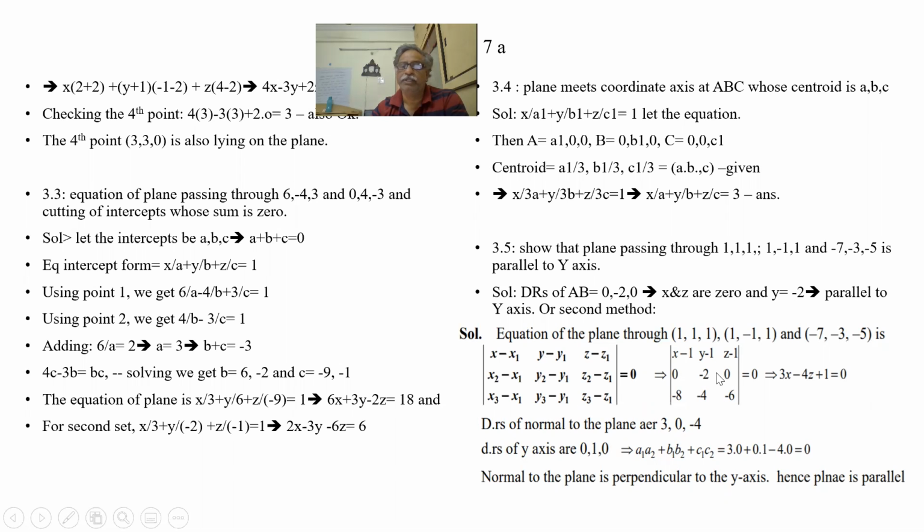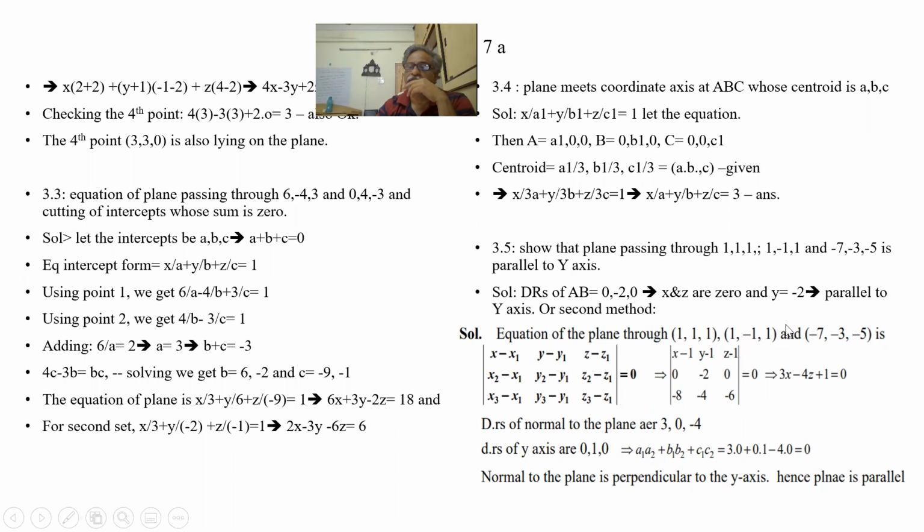That means this is parallel to the y-axis. Or you can have a second method. This is a concept method. From the DRs, I am getting that the z and x components are 0. DRs of AB. So this is normal. This is a plane. So this is parallel to the y-axis. Y is minus 2. Let us see the other method.